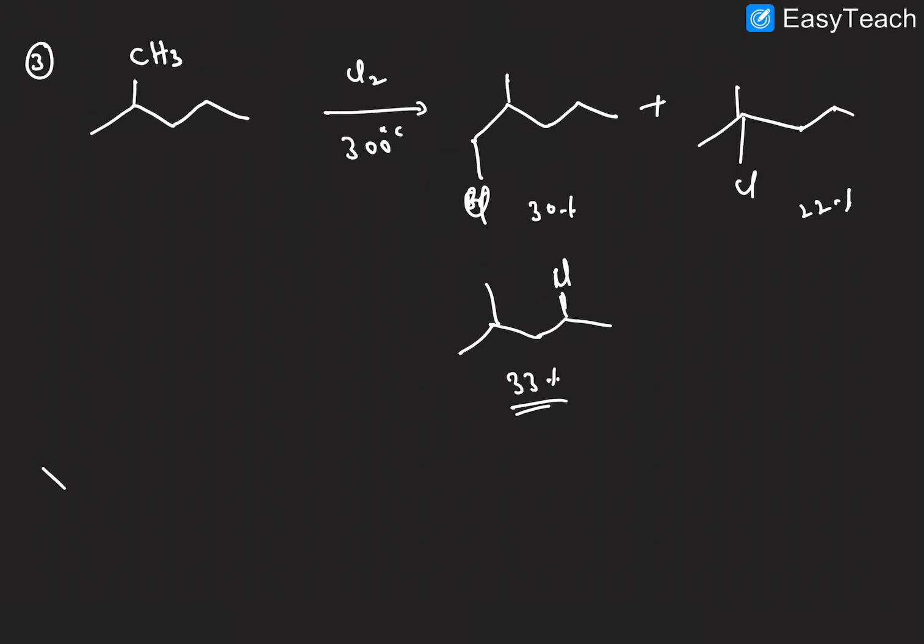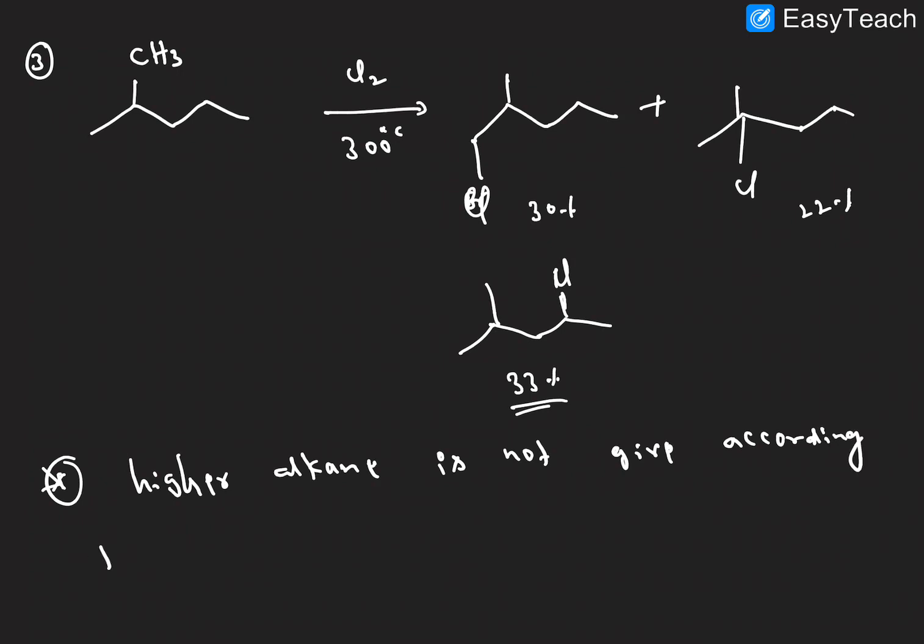And next one, one point here: higher alkanes do not give products according to the stability of the carbon free radical, right? And then next one, chlorination is non-selective.